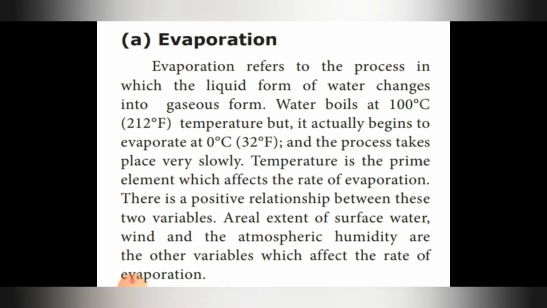Temperature is the prime element which affects the rate of evaporation. There is a positive relationship between these variables: areal extent of surface water, wind, and atmospheric humidity, which also affect the rate of evaporation. So you have this in short answer.